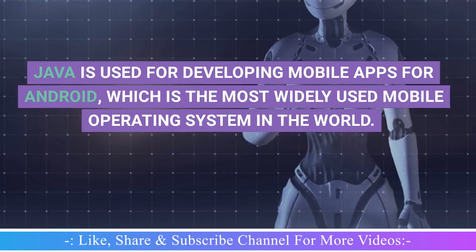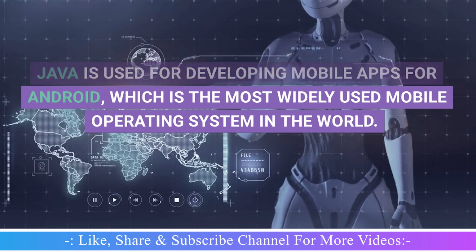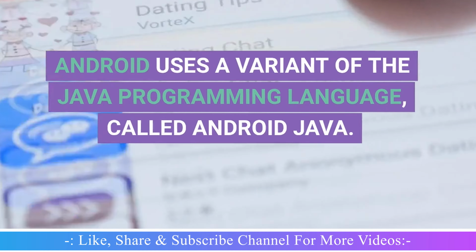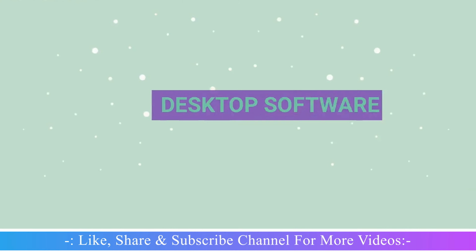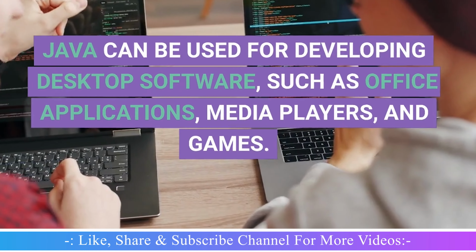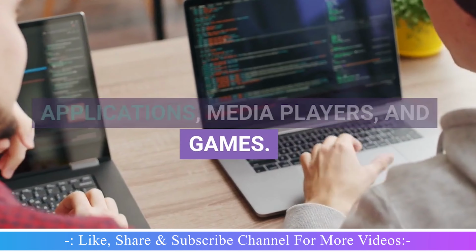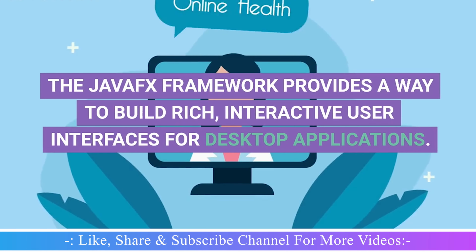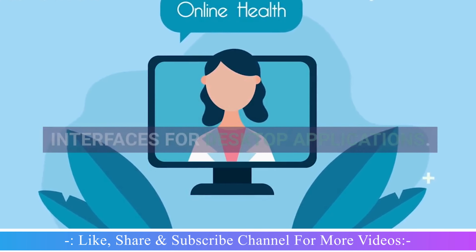Mobile apps. Java is used for developing mobile apps for Android, which is the most widely used mobile operating system in the world. Android uses a variant of the Java programming language, called Android Java. Desktop software. Java can be used for developing desktop software, such as Office applications, media players, and games. The JavaFX framework provides a way to build rich, interactive user interfaces for desktop applications.